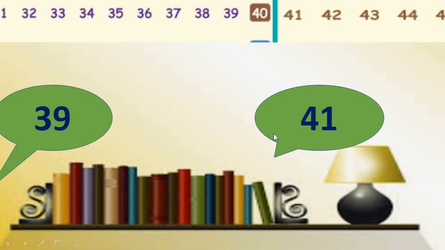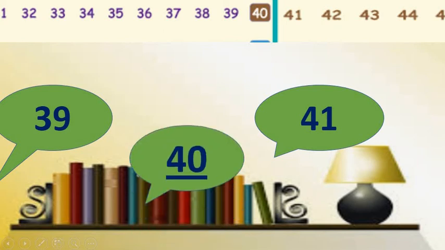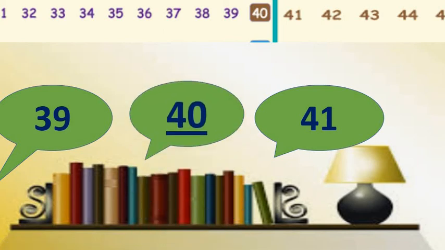We have 39 and 41. We have two numbers. So here we have to watch two number strips, 31 to 40 and after 41. Observe this: after 39 there comes 40 and here we have 41. Before 41 there comes number 40. So we can say that number 40 is the between number of 39 and 41.